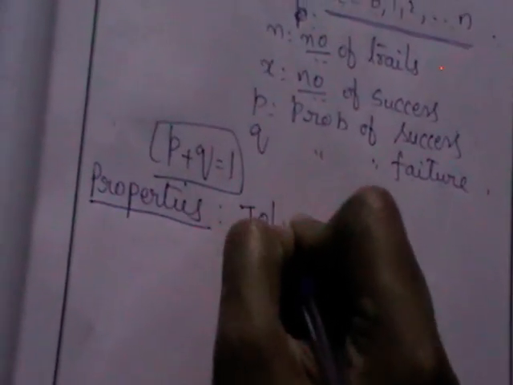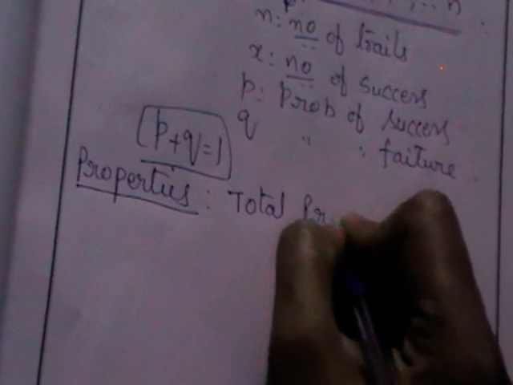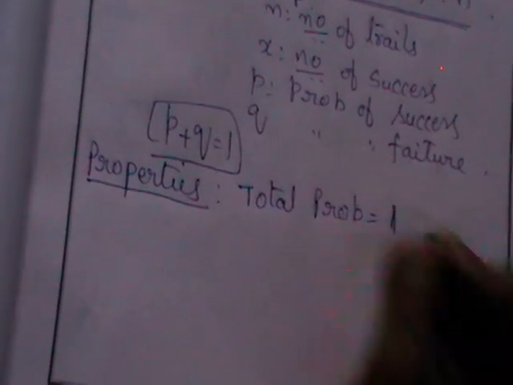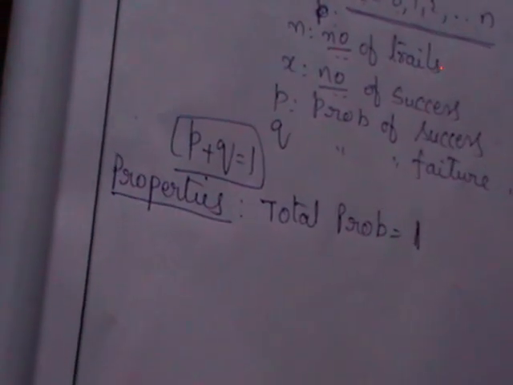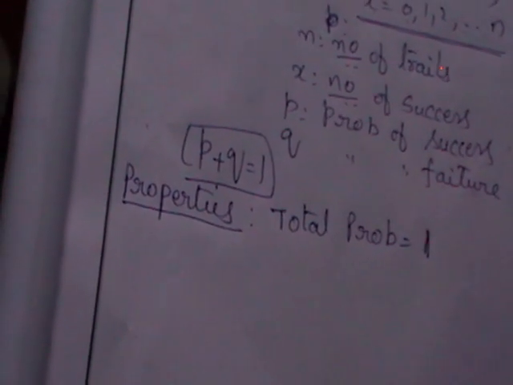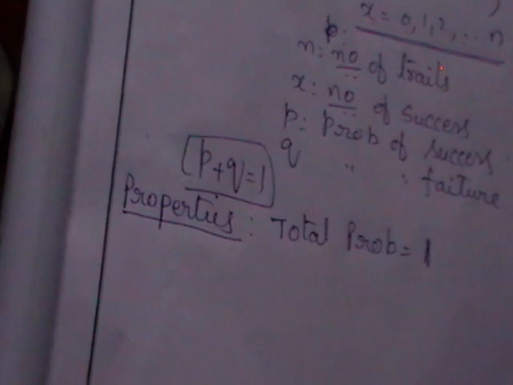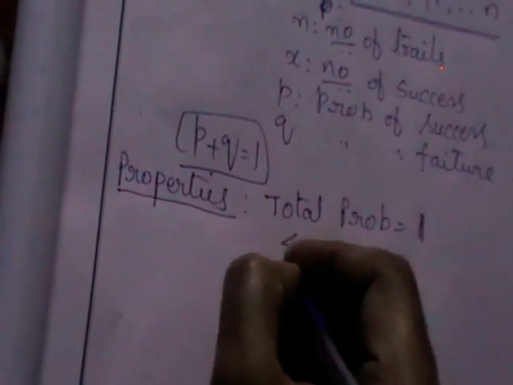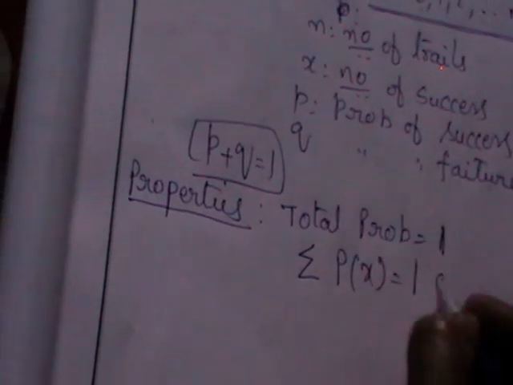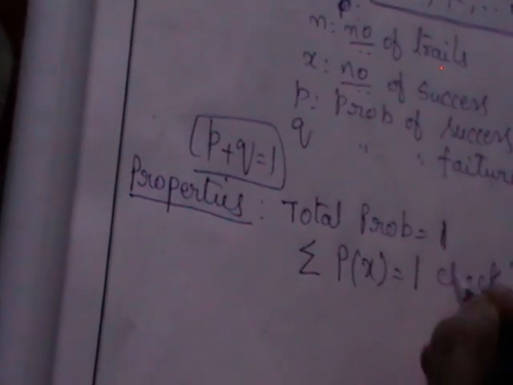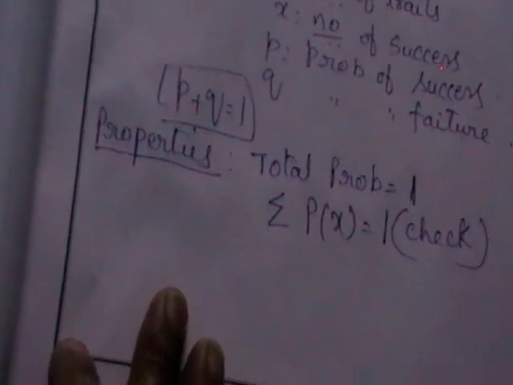The first property you should discuss is to check whether the total probability is 1 or not. You know that all these are discrete distributions, so any derivation in this is going to start with sigma. Total probability 1 means sigma p(x) should be 1. Am I right? You should check whether sigma p(x) is equal to 1 or not.